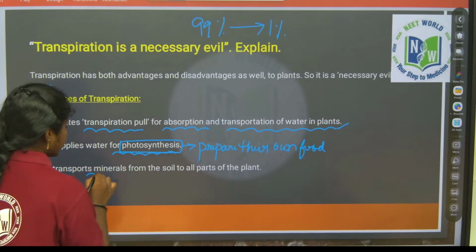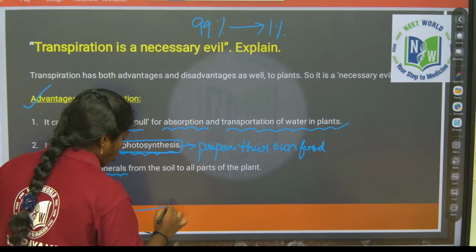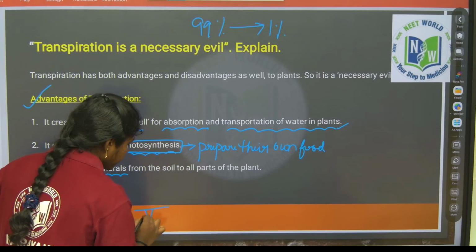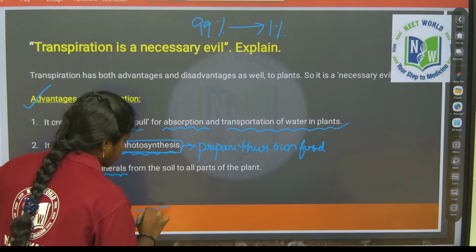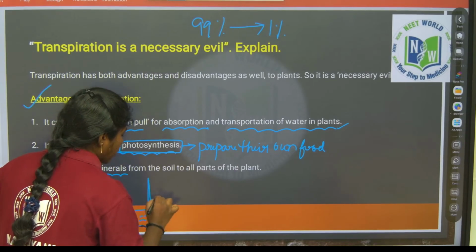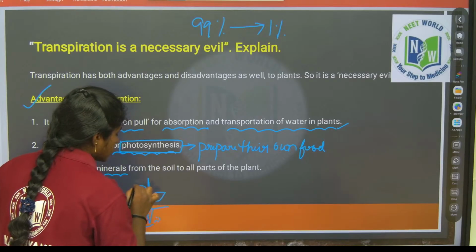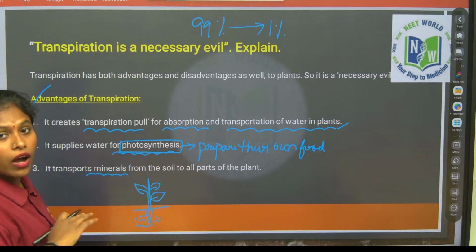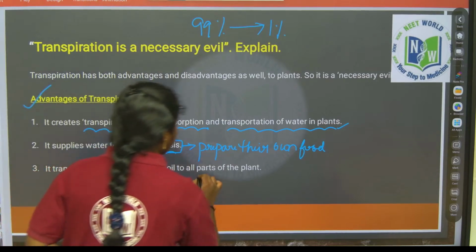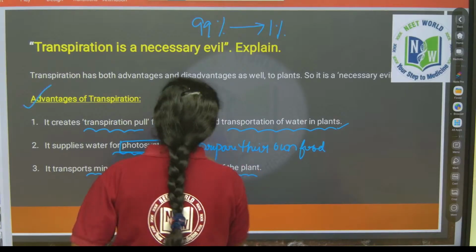Whatever minerals are present in the soil will be transported via water from the roots to the upper parts, the superficial layers of the leaves.